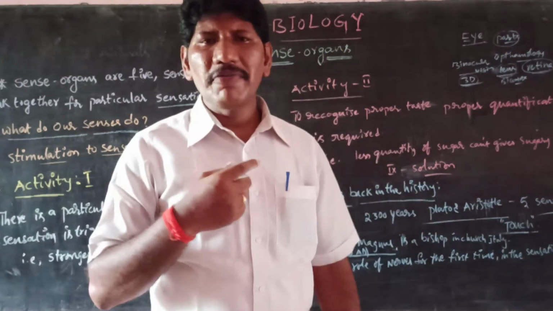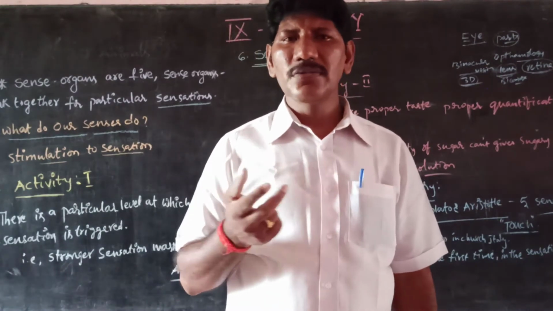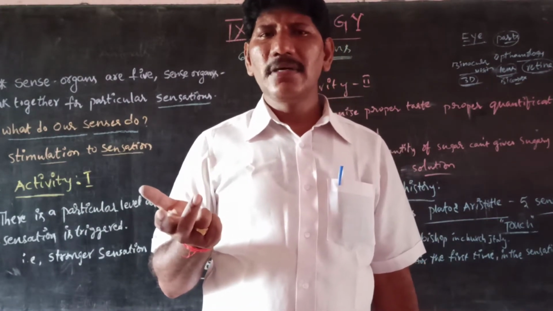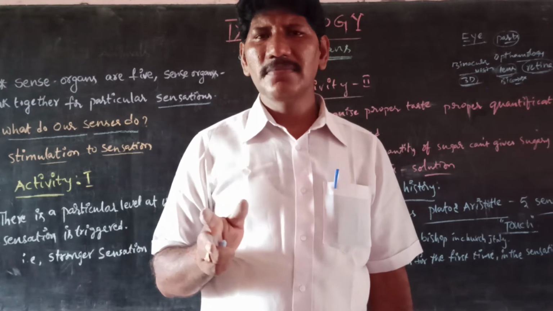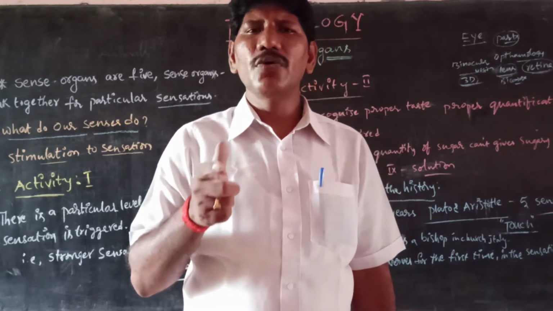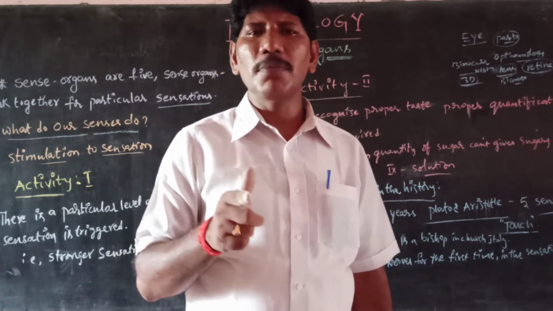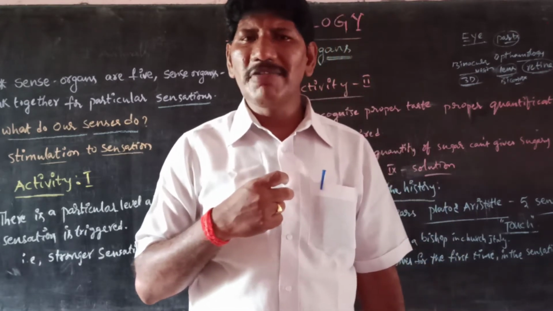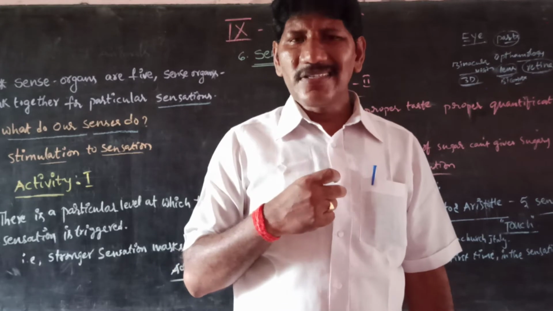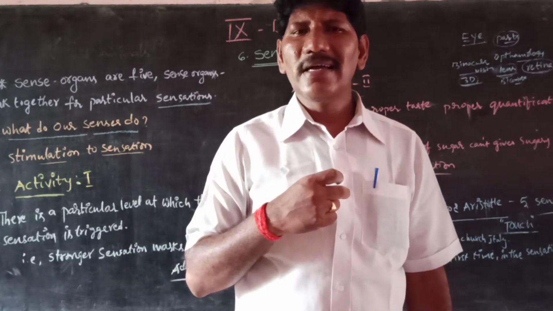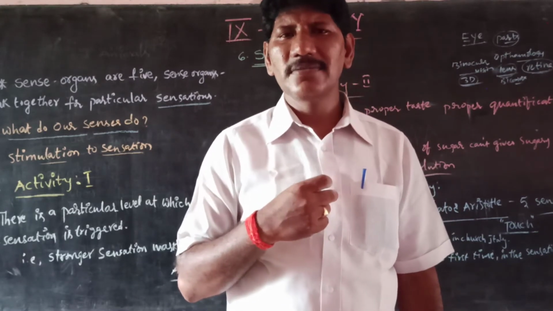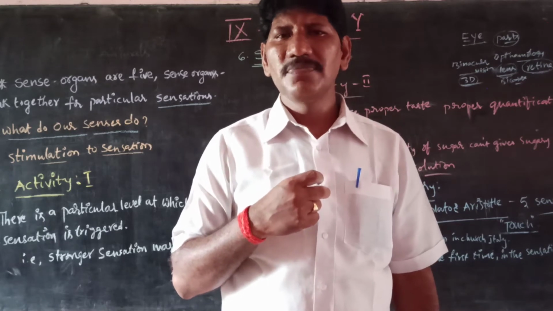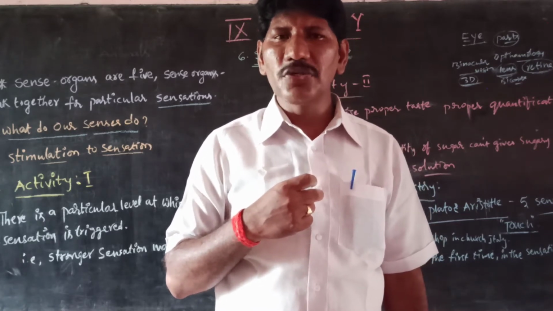For example, while we are wearing a shirt or clothes, we don't feel much irritation. Why? Because we have adapted to wearing the clothes. I mean that these clothes are not giving a response to that stimulus. Why? Because it is a weaker stimulus. Moreover, it is an adaptation of our body.